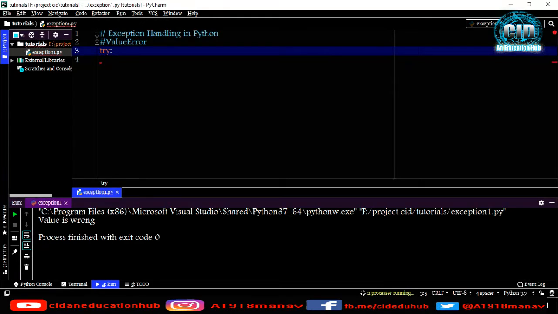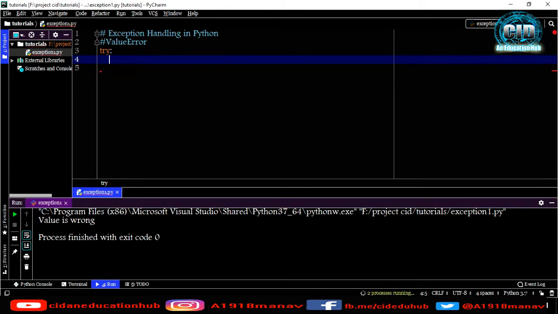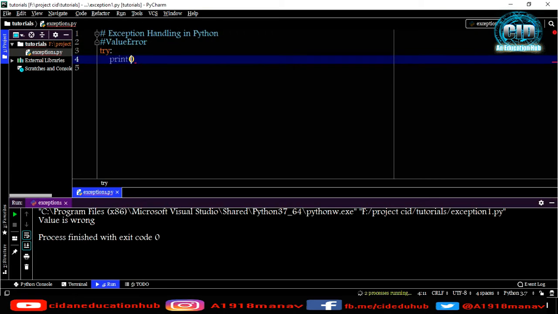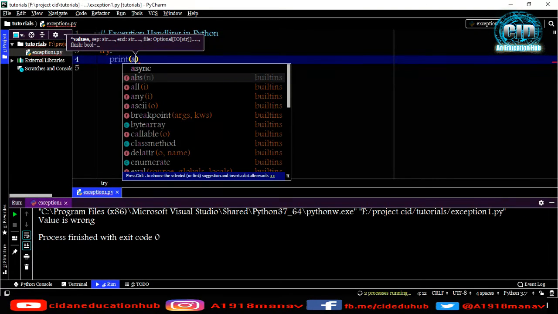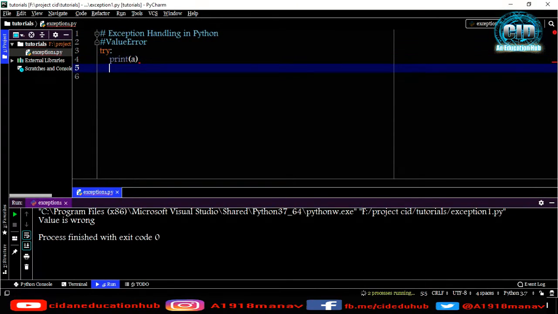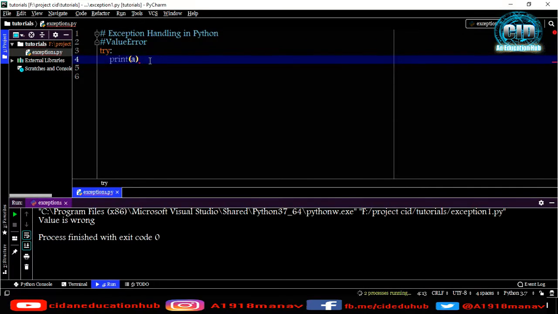Under the try block, I am going to print a. Okay, a is not defined here, so I will give some conditions. Suppose I'm not just printing here but getting the input for a.